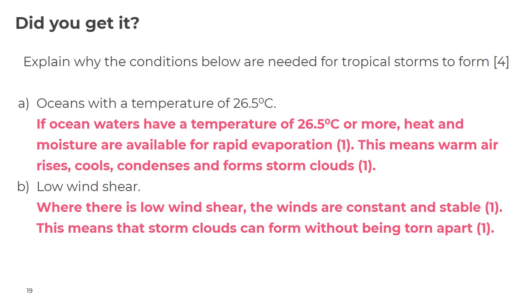So part A, oceans with a temperature of 26.5 degrees Celsius. If ocean waters have a temperature of 26.5 degrees Celsius or more, heat and moisture are available for rapid evaporation. 1 mark. This means warm air rises, cools, condenses, and forms storm clouds. 1 mark. Low wind shear. Where there is low wind shear, the winds are constant and stable. 1 mark. This means that storm clouds can form without being torn apart. 1 mark. So please give yourself a score out of 4, and if you would like to redraft your answer in order to improve it, that is also really, really good practice.